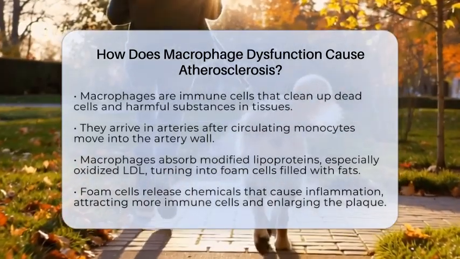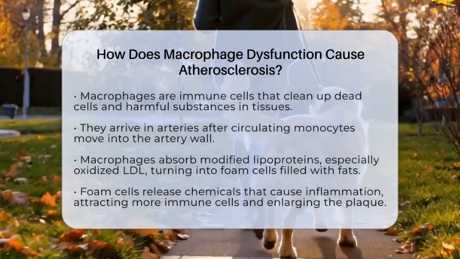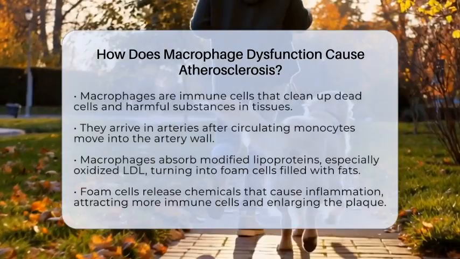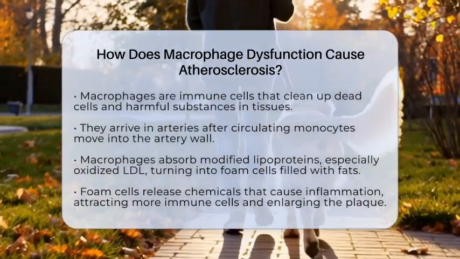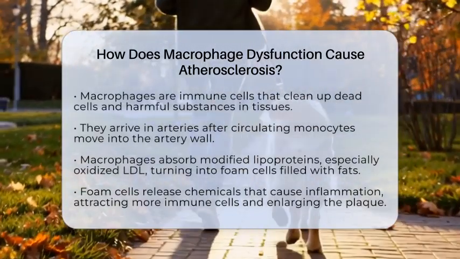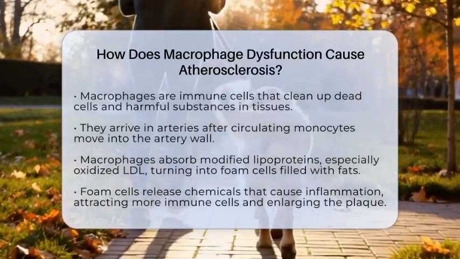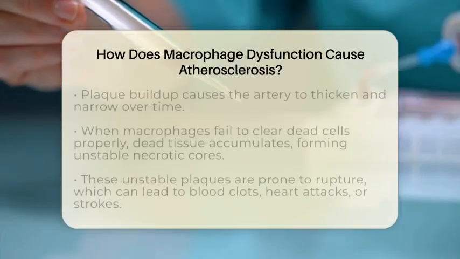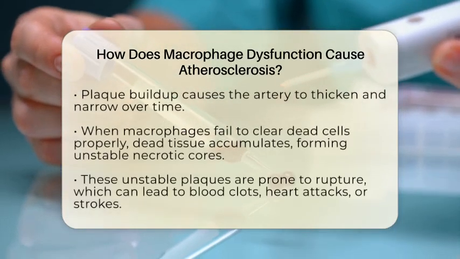In the arteries, macrophages arrive after circulating monocytes, a type of immune cell, move into the artery wall. Once inside, they start taking in modified lipoproteins, especially oxidized low-density lipoprotein, which is a type of bad cholesterol. When macrophages absorb too much of this, they turn into foam cells. These foam cells get filled with lipids or fats and start piling up in the inner layer of the artery, called the intima. These foam cells don't just sit quietly.